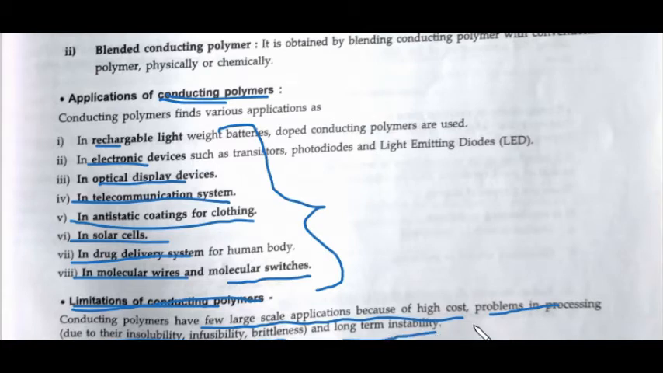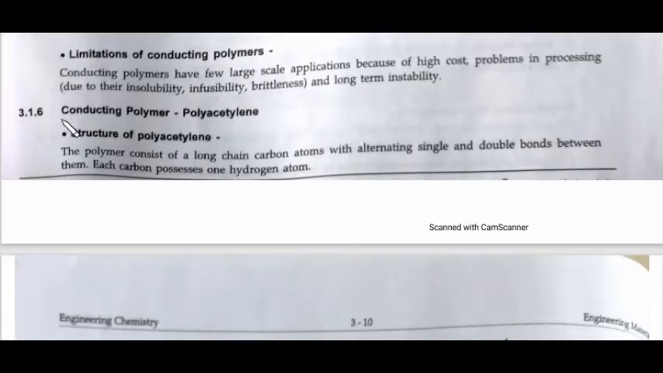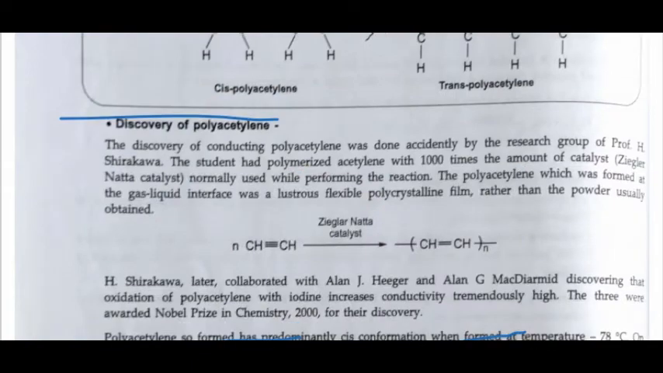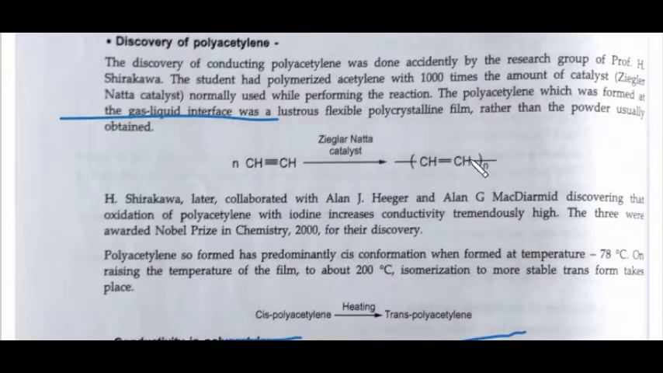Okay, so on this we have covered the conducting polymers main subtopics. Now we have to cover the examples of conducting polymers. In the example, we have to study the polyacetylene, and this is the structure of the polyacetylene. You can see this is your cis polyacetylene, this is your trans polyacetylene. Okay, so discovery is not too important. Ziegler-Natta catalyst, and it becomes like okay.